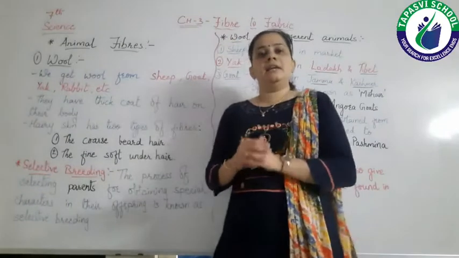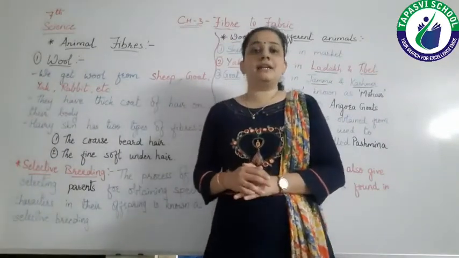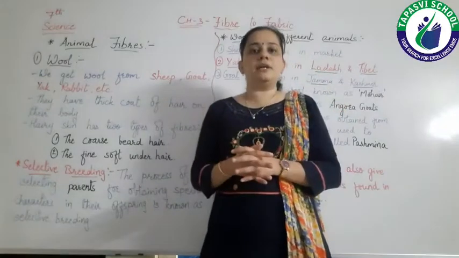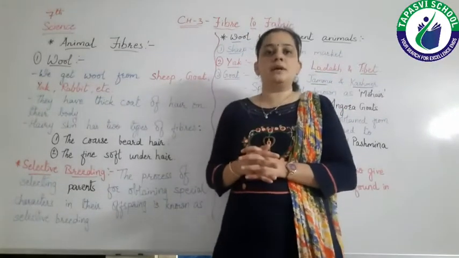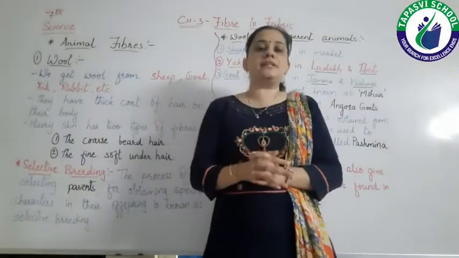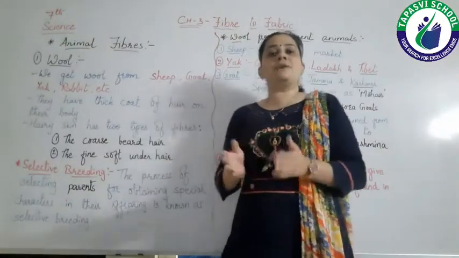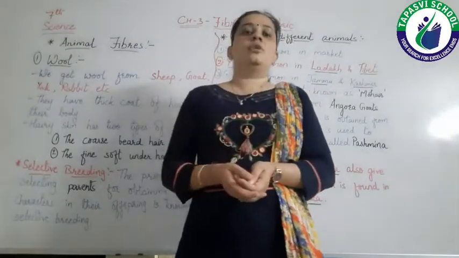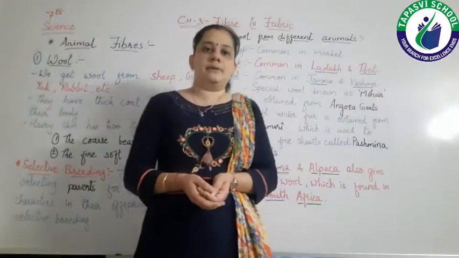Right. Then we studied about synthetic fibers. Okay, synthetic fibers are man-made fibers, means the fibers which we can make at the factories, at the laboratories, etc. Right. So these fibers we have made, that's why they are known as man-made fibers.